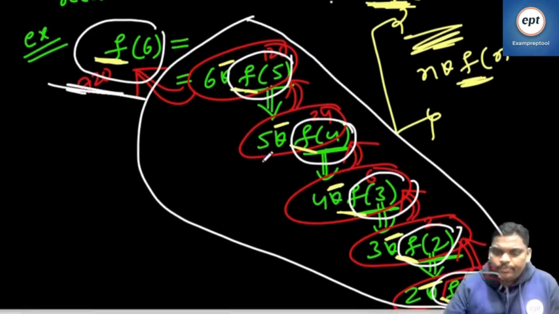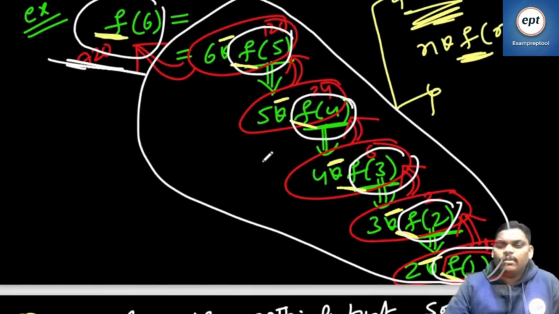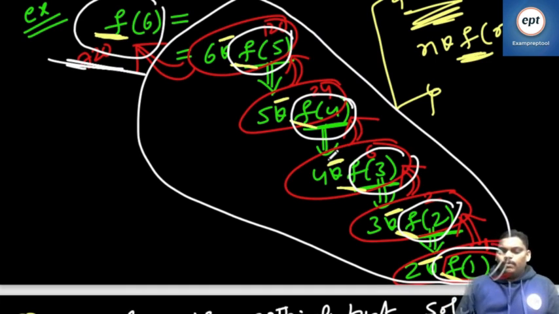Okay, fine. Now everyone listen. Factorial of 6, if I want to calculate, totally how many function calls? Can you see? 6 calling 5, 5 calling 4, 4 calling 3, 3 calling 2, 2 calling 1. How many?